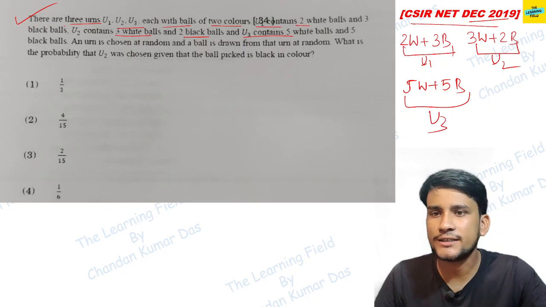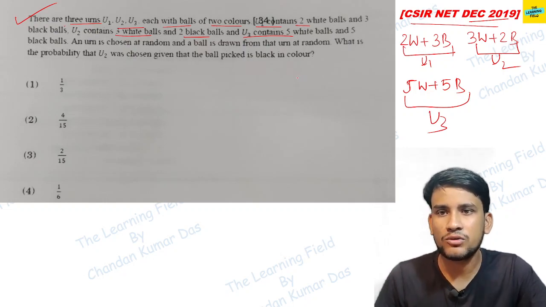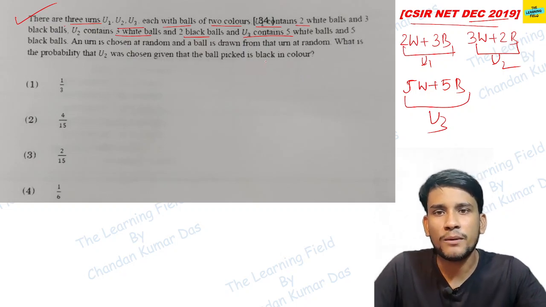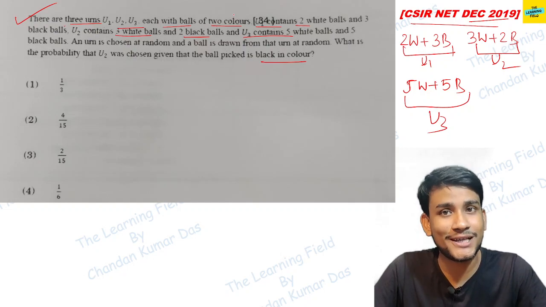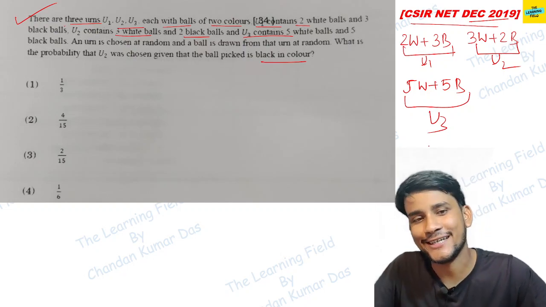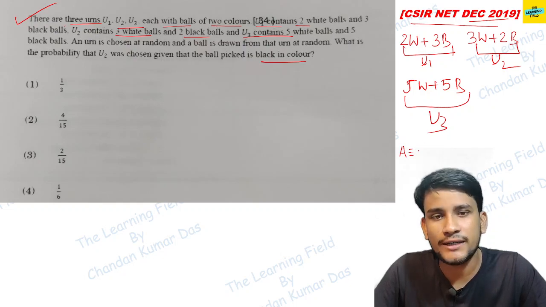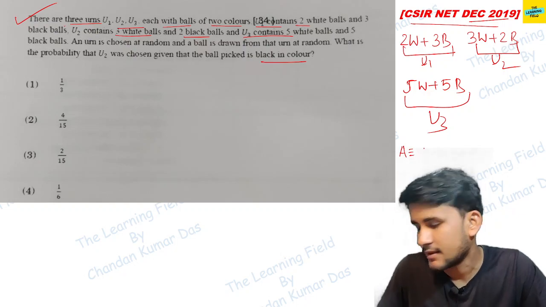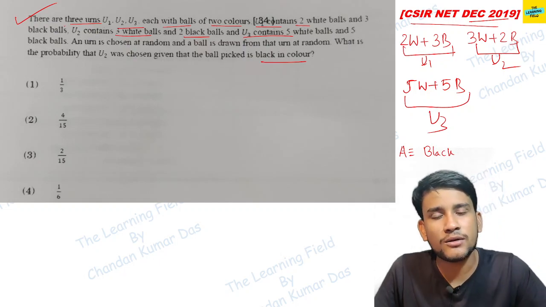What is the probability that U2 was chosen, given that the ball picked up is black in color? So we have to first choose the associated probability. This is a big thing. So we choose the associated probability as A, as the ball is black. Yeah, it is a black ball, मतलब जो बॉल उठ रहा है वो ब्लैक बॉल होगा.